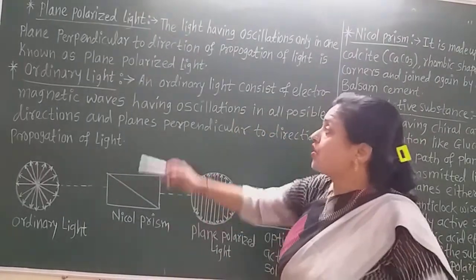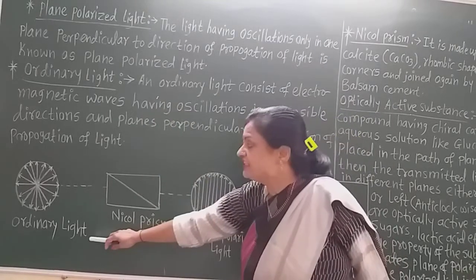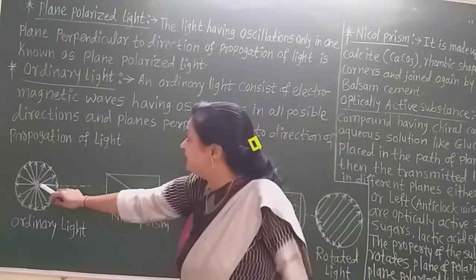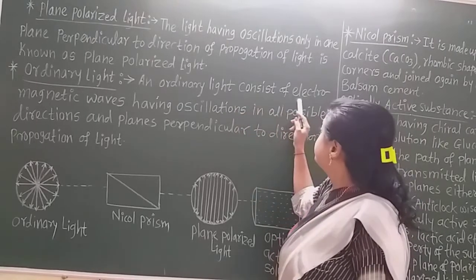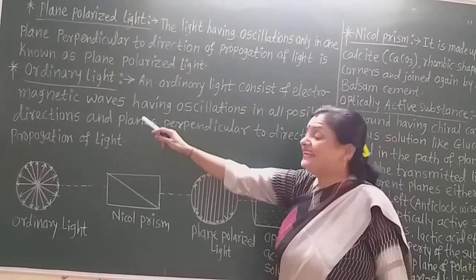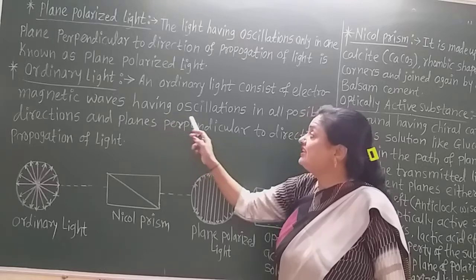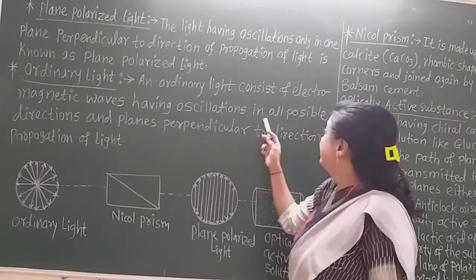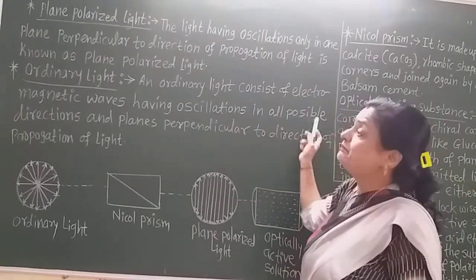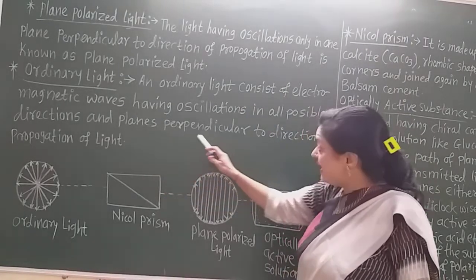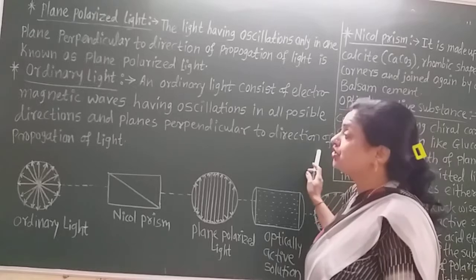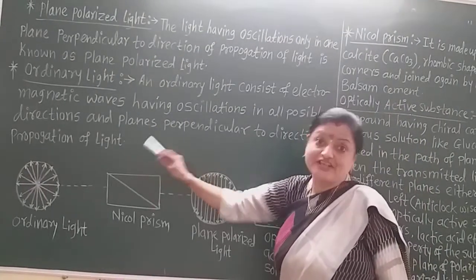Now see here, ordinary light. The figure of ordinary light is also there, and ordinary light consists of electromagnetic waves having oscillations in all possible directions and planes perpendicular to the direction of propagation of light.